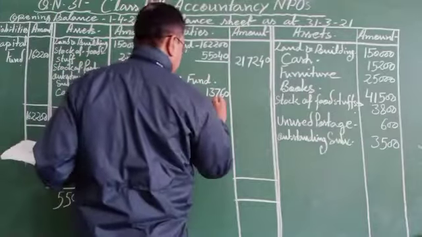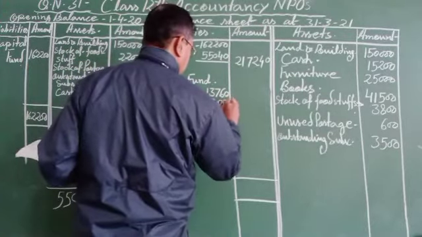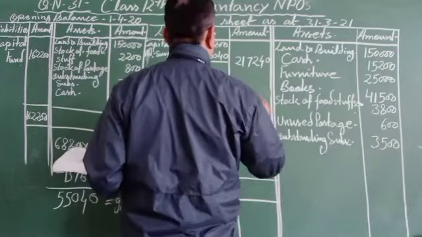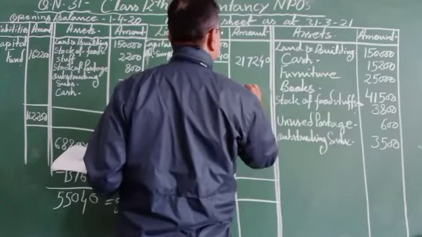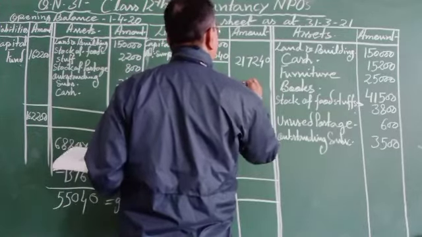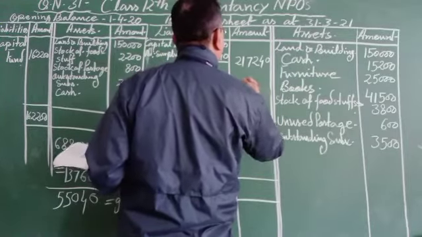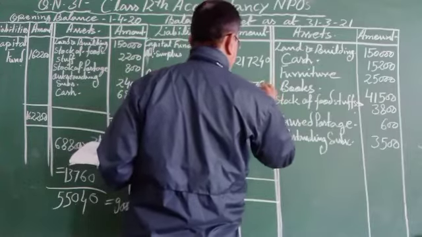That will be 9,000 plus 13,760, so the total reserve fund will be 22,760.